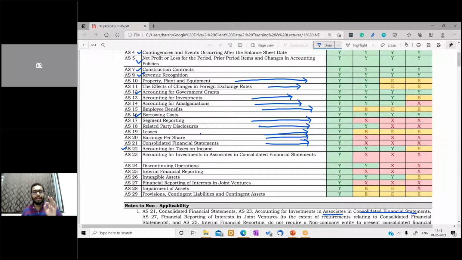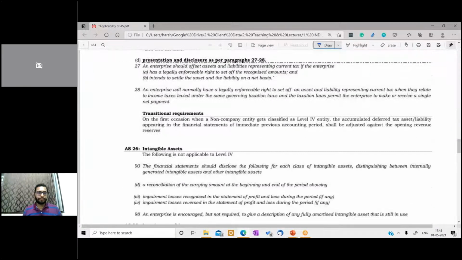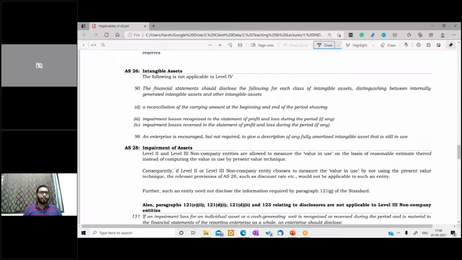Intangibles, only there is one exemption for level 4. Let us see this exemption. Now what this exemption says is that there was a paragraph 19 which requires disclosing, for each class of intangibles, distinguishing between internally generated intangibles and other intangibles. And there were certain more details, a reconciliation of carrying amount, impairment losses recognized or reversed in the P&L. These kinds of details are not required as of now for the level 4 entity. For the rest of the entities, it is still required. The whole standard is fully applicable.